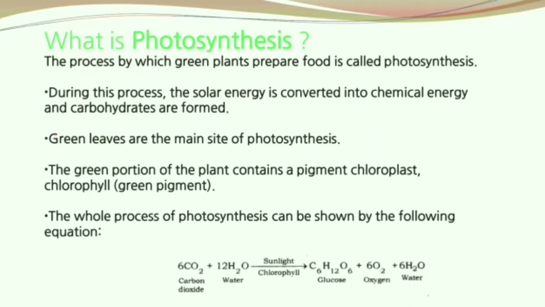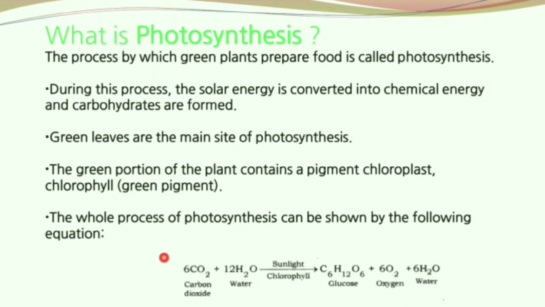The green portion of the plant contains the pigment called chlorophyll. The whole process of photosynthesis is shown by the following equation. Carbon dioxide and water in the presence of sunlight and chlorophyll get converted into a carbohydrate, glucose, and release oxygen.